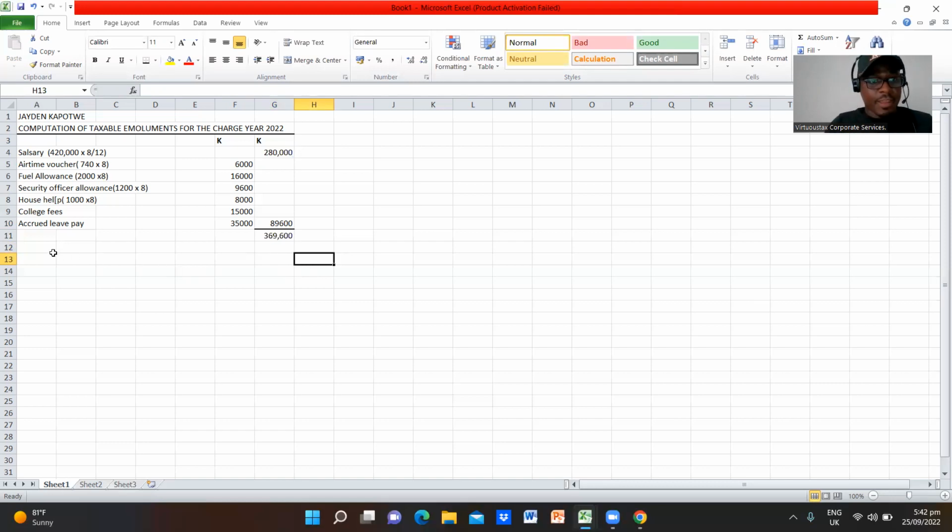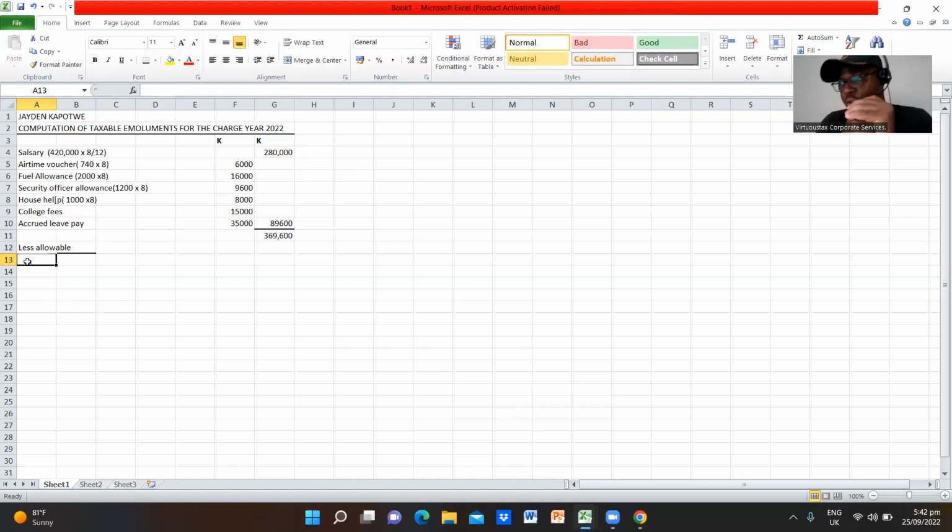Now here we are going to say less allowable expenses. Remember, there are certain expenses that are allowed. When we say allowable expenses, it means tax should not be charged on these particular expenses. So these are the ones that we are going to look at.